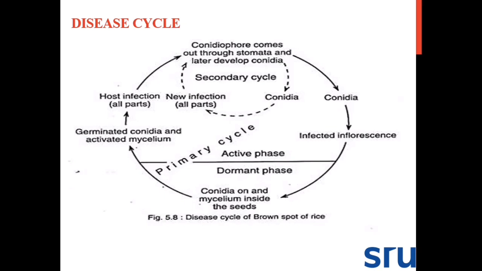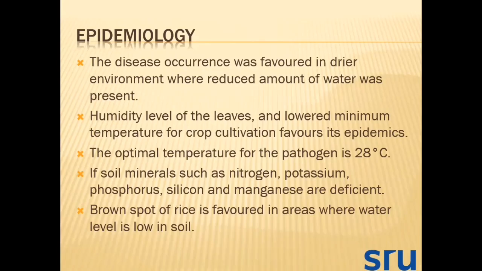Again, there is an infection by the conidia through the infected inflorescence or panicle region. Again, that will cause seed infection, which will continue the disease cycle of brown leaf spot.